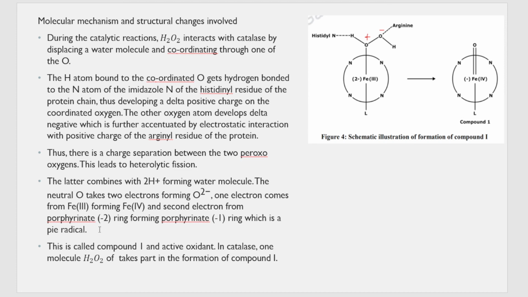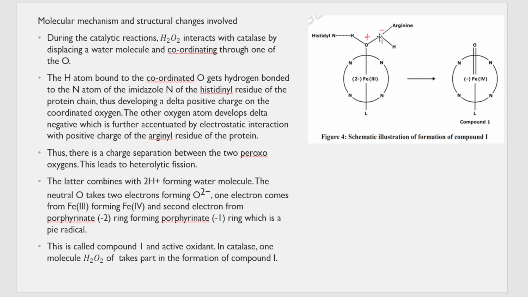So the ring had the -2 charge initially. Next, it has -1 charge because it is giving one electron to this oxygen. Because of that, there is a formation of a double bond with O here. Okay, and this is now in the form of O2 minus, and this is called compound 1. It is an active oxidant, and in catalase, one molecule of H2O2 takes part in the formation of compound number 1. This is just step number 1, that is formation of compound number 1.